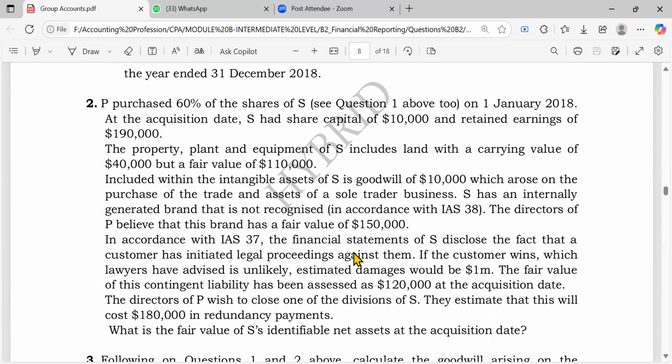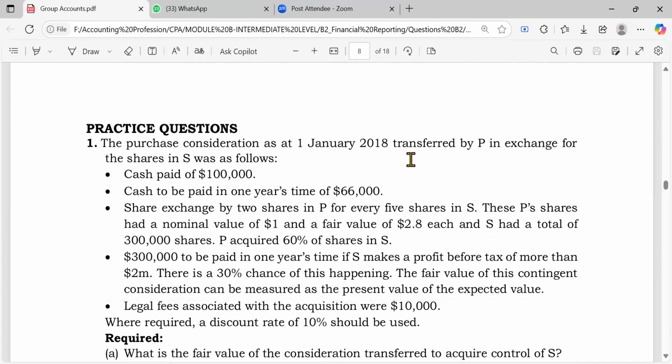Question number 2. What does it say? The requirement says, what is the fair value of S's identifiable net assets at the acquisition date? Remember, goodwill is computed on acquisition. It is computed on the date the parent obtains control over its subsidiary. The question says P purchased 60% of the shares of S. See question 1 above. So it seems that this is just a continuation of question 1.